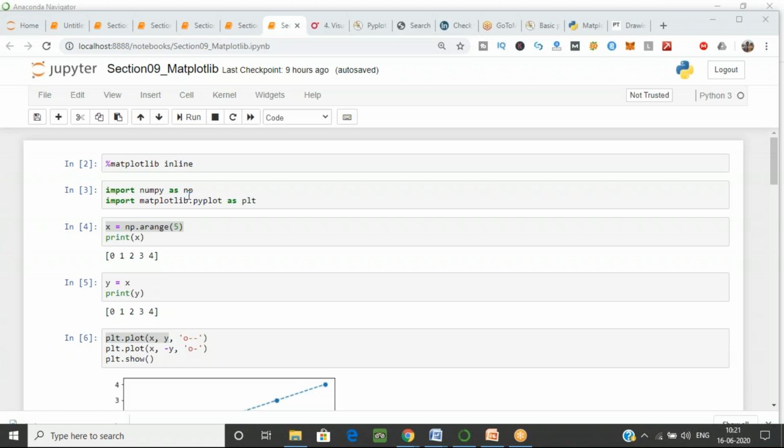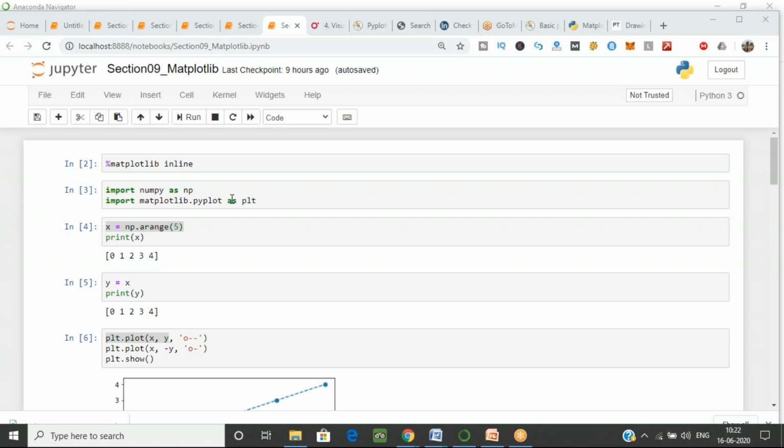If you want to see whether your matplotlib is working or not, just write import. Now we are importing the matplotlib library. Just write import matplotlib dot pyplot. Now what does pyplot mean? I'll explain. Any library which we are using, we have to import externally. How do we import? With this command: import matplotlib dot pyplot as plt.